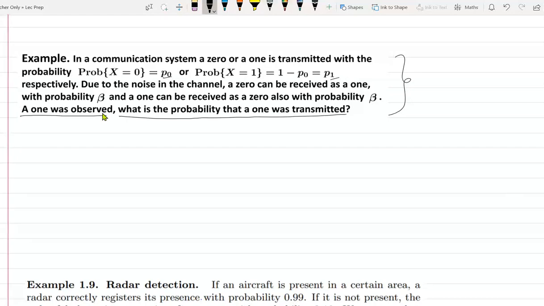How do you solve this problem? Sorry, I think your volume is very low. Yeah, so how do you solve this problem, from all we learned?